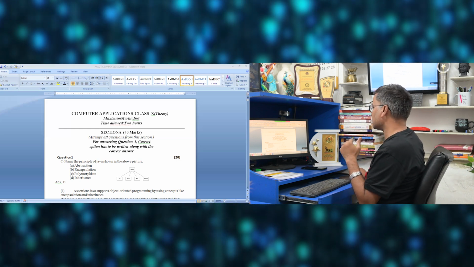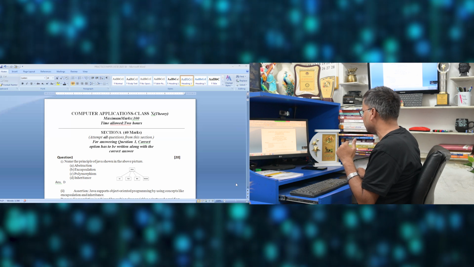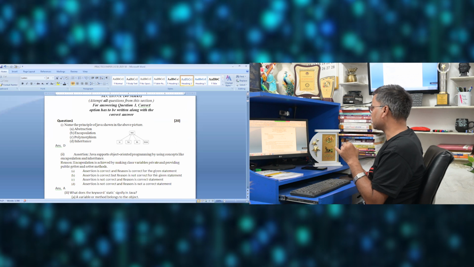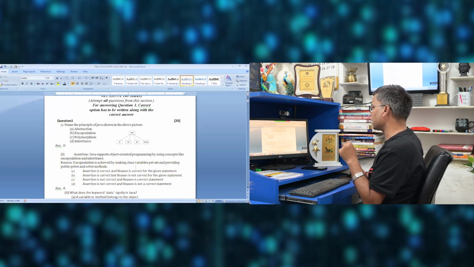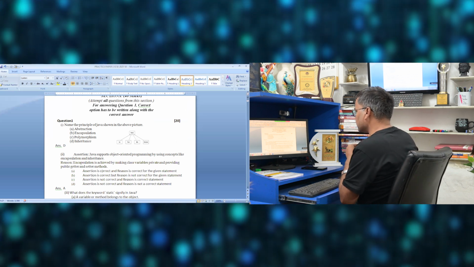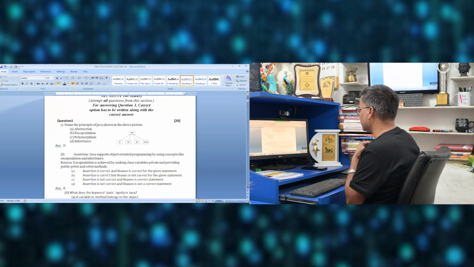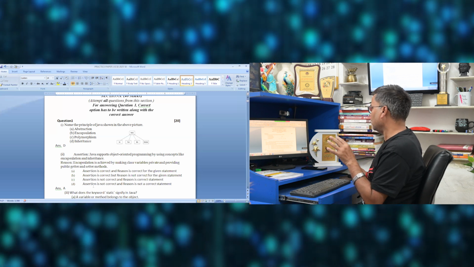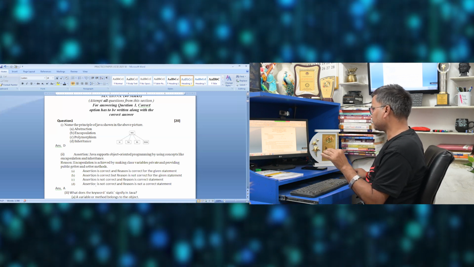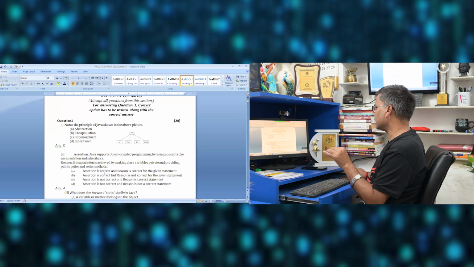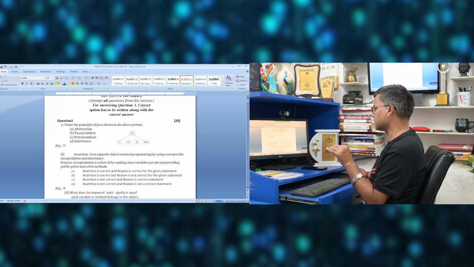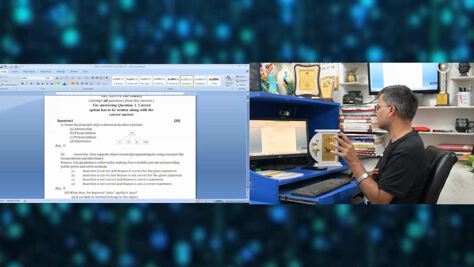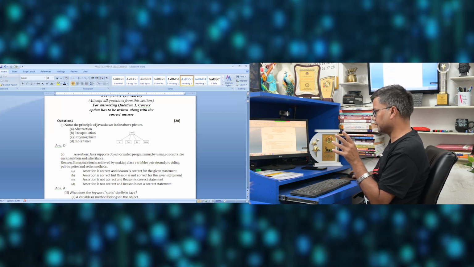The second question is an assertion reason based question in which you have been given a statement: Java supports object-oriented programming by using concepts like encapsulation and inheritance. The reason is: encapsulation is achieved by making class variables private and providing public getter and setter methods. Now, the assertion is correct and the reason is correct for the given statements, because Java is an object-oriented programming language using concepts like encapsulation and inheritance.